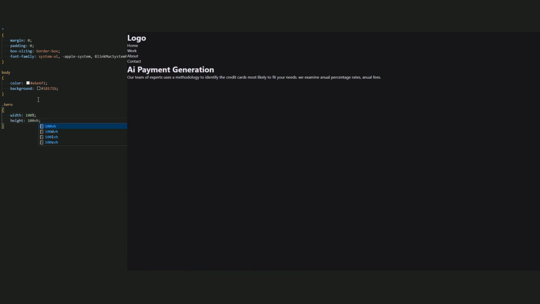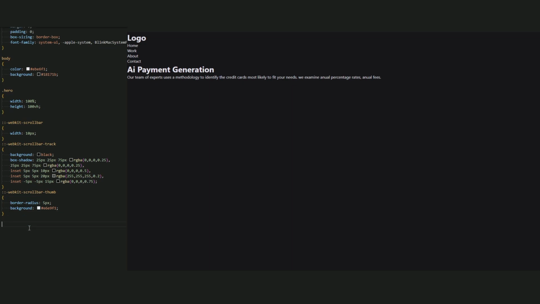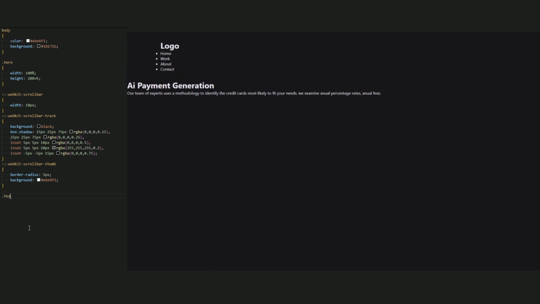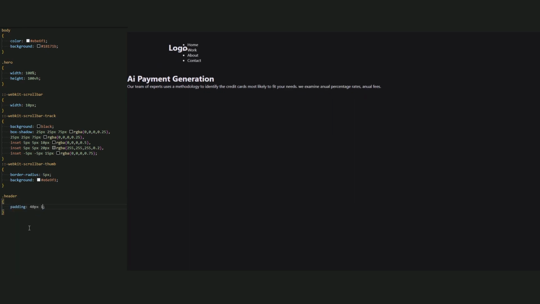And by the way guys, you can add the webkit scrollbar to style the scrollbar of your website. Just copy this code and paste it, and I don't think we need to explain it. Now for header, let's add a padding 40 pixel top and bottom and 10% for left and right. Display flex, justify content be space between, and align items be center.